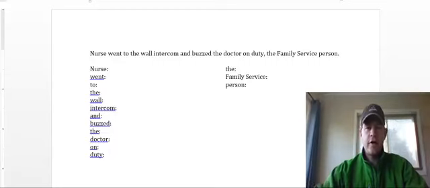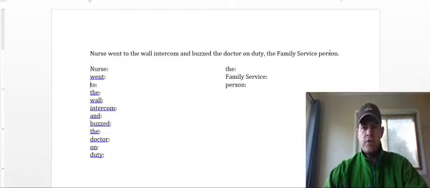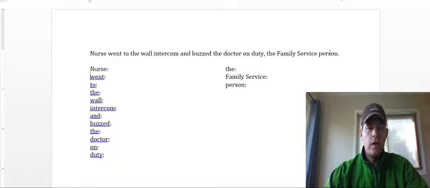Let's talk about sentences. I've got another sentence here from Dennis Johnson's short story, Emergency. We'll read that real quick. Nurse went to the wall intercom and buzzed the doctor on duty, the family service person. So, finding the subject and verb, we can do that pretty easily in this one, right?